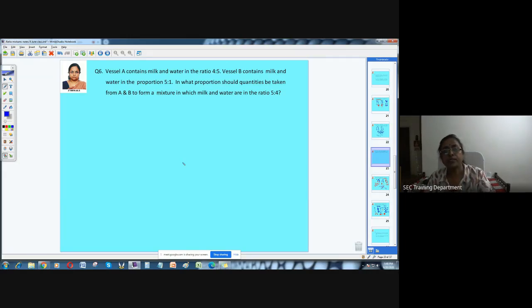Now, vessel A contains milk and water in the ratio 4:5. Vessel B contains milk and water in the ratio 5:1. In what proportion should quantities be taken from A and B to form a mixture which has milk and water in the ratio 5:4?